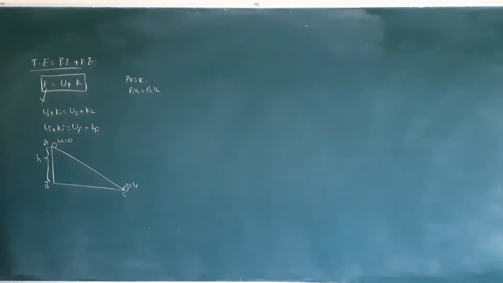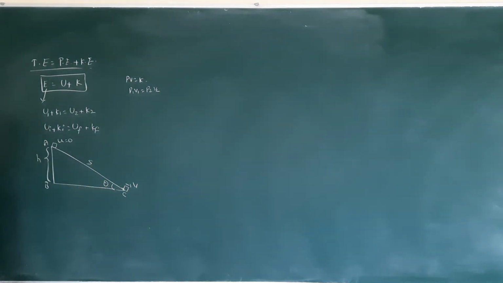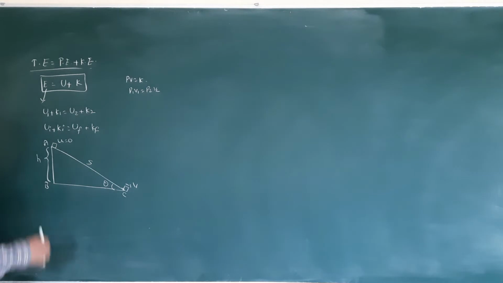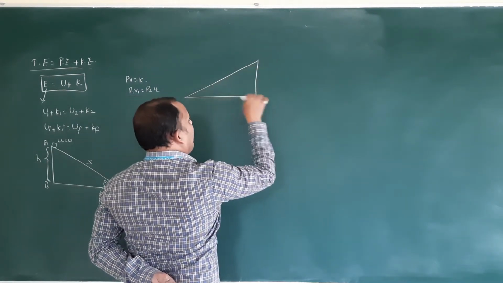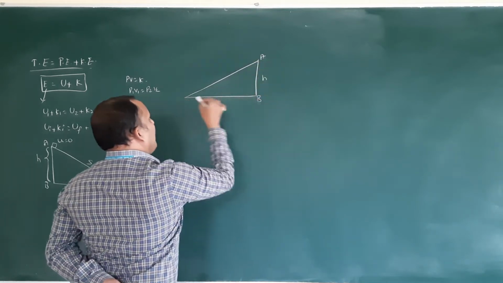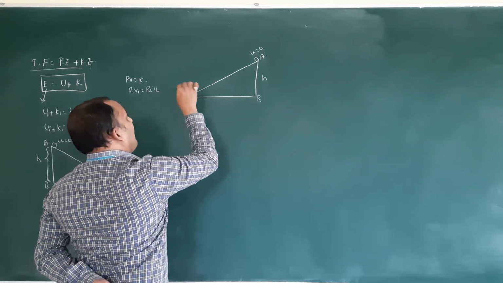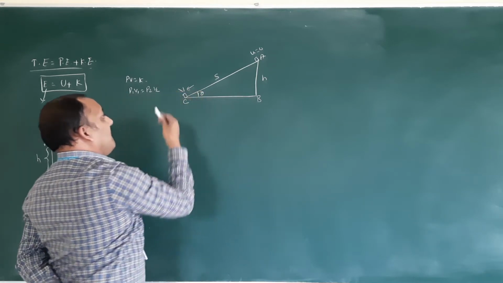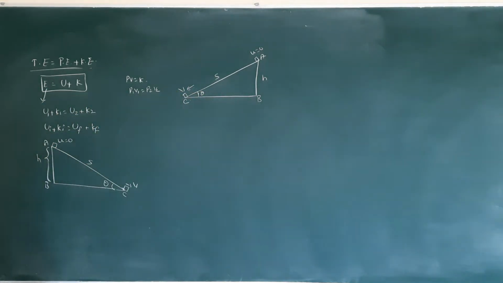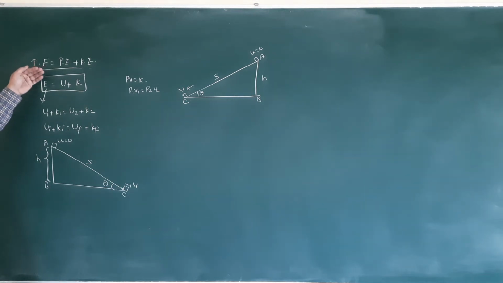It is passing through height h. It is moving a displacement s. This is nothing but the angle. So this diagram you can take like this or like this also. A, B, C, V. So that is nothing but an inclined plane. Now they are asking what is the velocity. So in this, how to apply this law of conservation of energy?